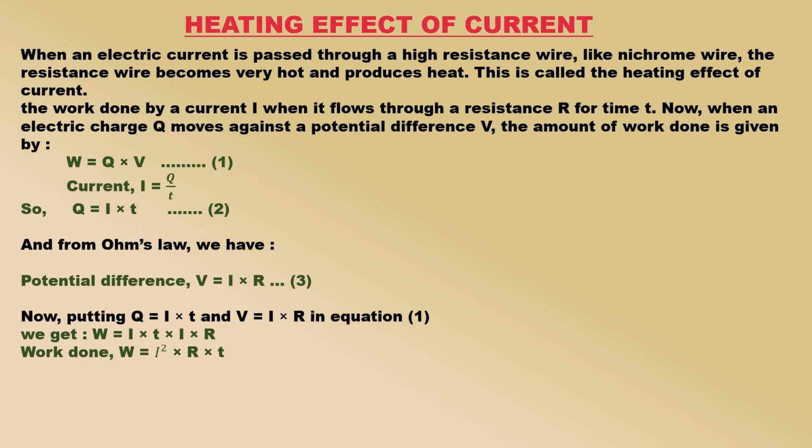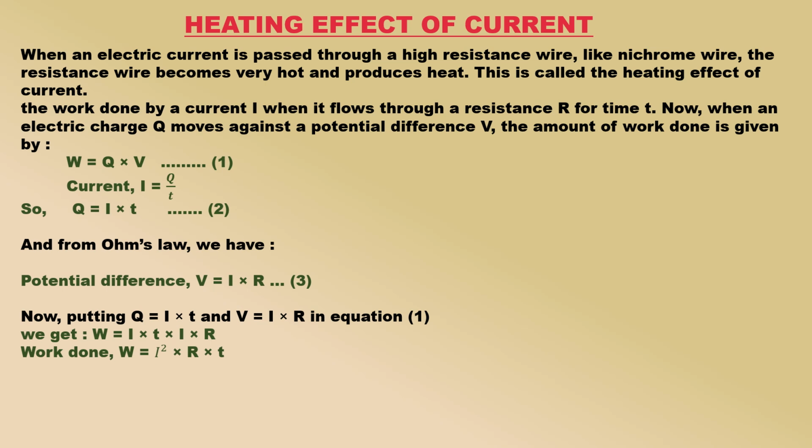Since a conductor, say a resistance wire, offers resistance to the flow of current, work must be done by the current continuously to keep itself flowing. We will calculate the work done by a current I when it flows through a resistance R for time t.